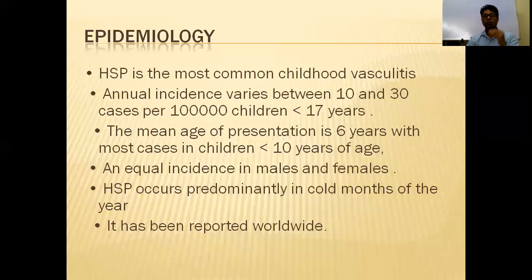Again, it is always preceded by an infection, that is upper respiratory infection. Okay, so HSP is always preceded by an upper respiratory infection. Sometimes it may be a GI infection. In 90% of cases it is preceded by an upper respiratory infection. After 4 or 5 days of upper respiratory infection, like common cold, you will get rash on the body. First, the baby will say abdominal pain, and then after this he will get rash.